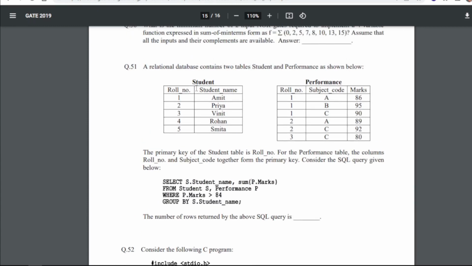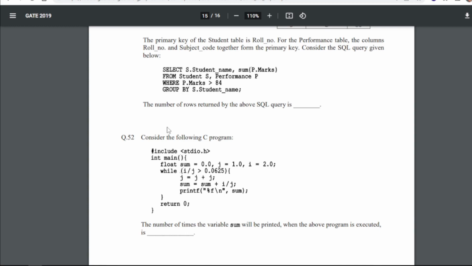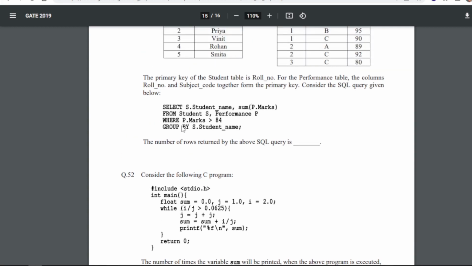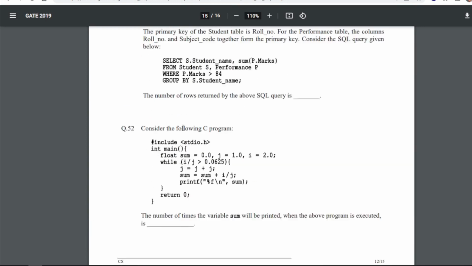A relational database contains 2 tables, student and performance, as shown below. The primary key of the student table is roll number. For the performance table, the columns roll number and subject code together form the primary key. Consider the SQL query given below, right? So the number of rows returned by the above SQL query is, so for 51, our answer will be 5.